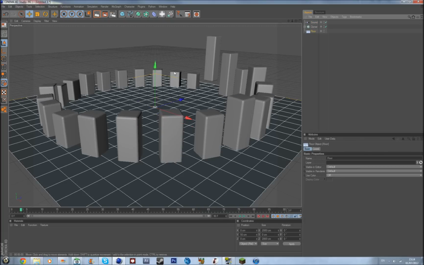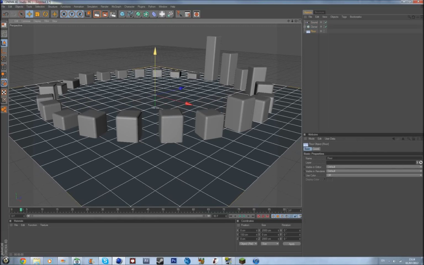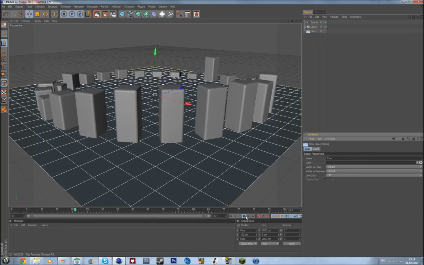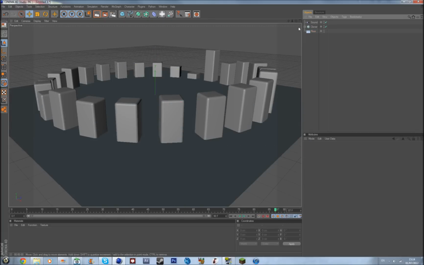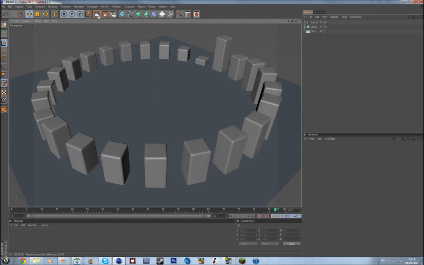And raise the floor up to make the floor 150 on the Y, and that seems good enough.